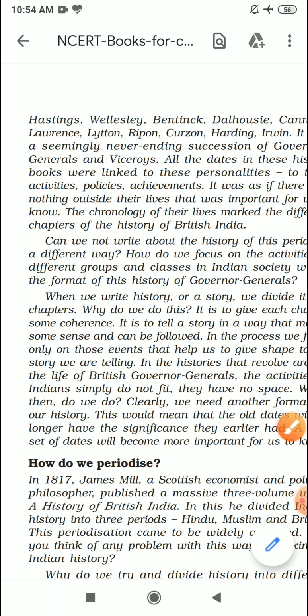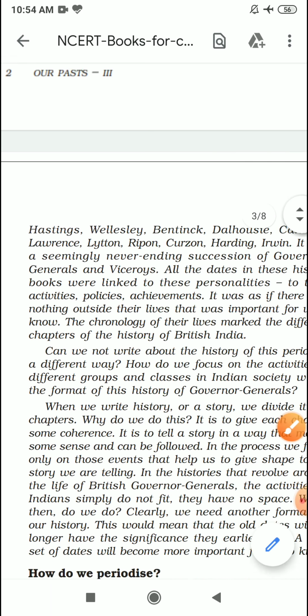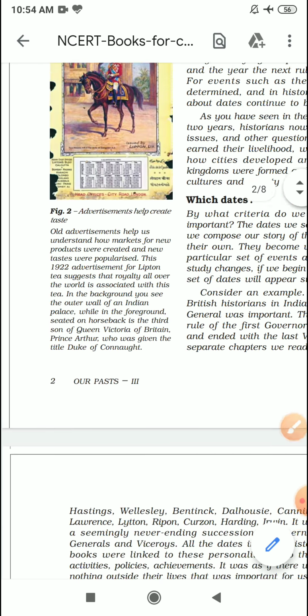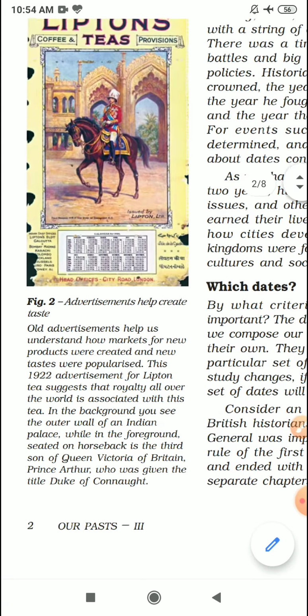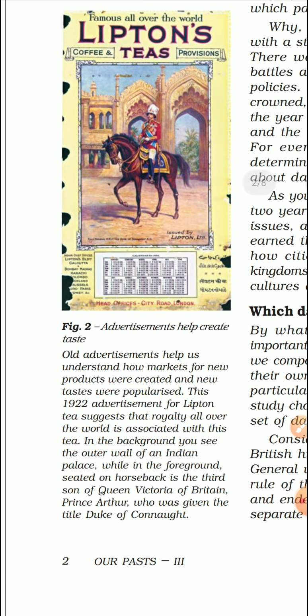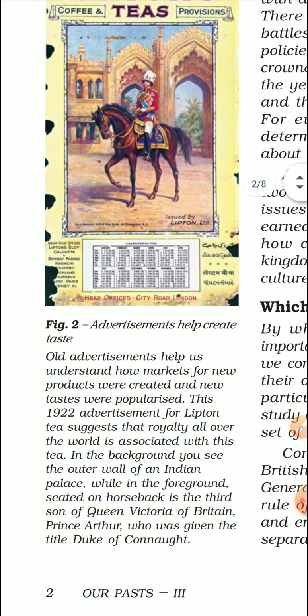See, one thing I forgot to show, let me see if I can scroll. Yes, when we were doing about the tea, something very interesting is given here. Here you can see an advertisement. Now you know what an advertisement is, we have done it in 7th standard. That is why in my introduction class I told you that most of the topics will be linked with our 7th standard.